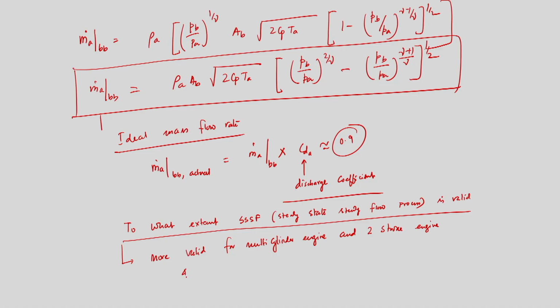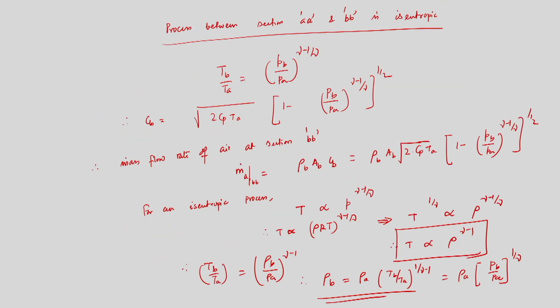But in a four-stroke single-cylinder engine there is no continuous intake, so the steady state steady flow process is not valid. So, it is valid only for multi-cylinder and two-stroke engines, fine.